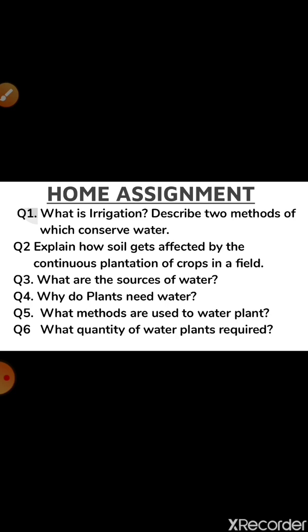Third is what are the sources of water. Fourth is why do plants need water. Fifth is what methods are used to water plants. Sixth is what quantity of water plants require. So again, all the questions are related to my video only. I hope you all are able to solve this in a proper manner. Thank you.